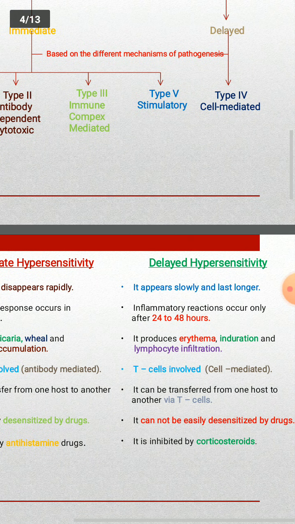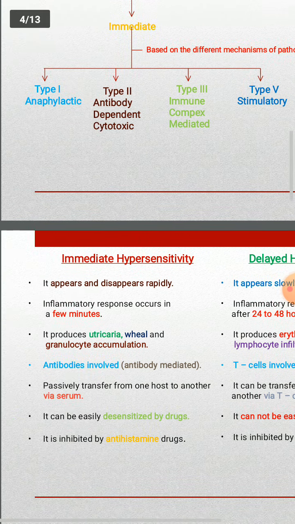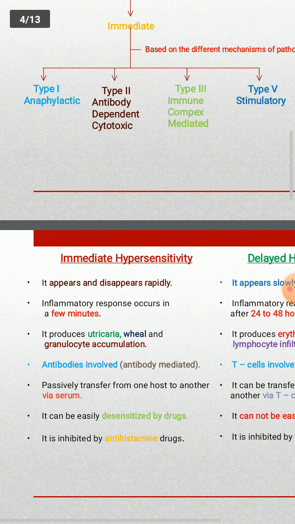But in delayed hypersensitivity, the inflammatory reactions occur only after 24 to 48 hours. The immediate type of hypersensitivity produces urticaria, wheal, and granulocyte anemia.